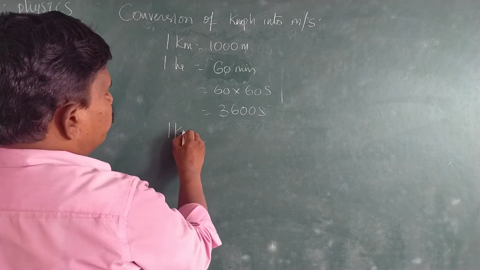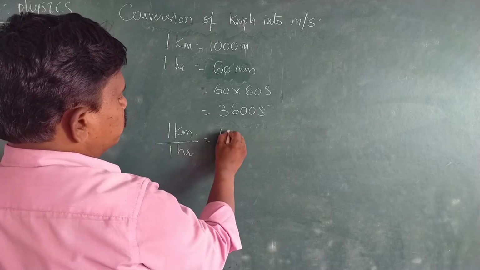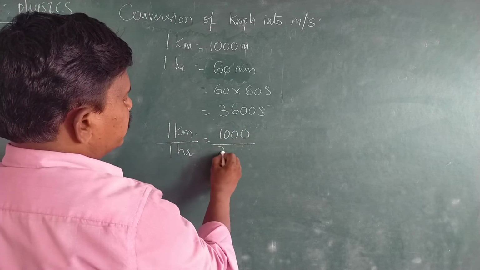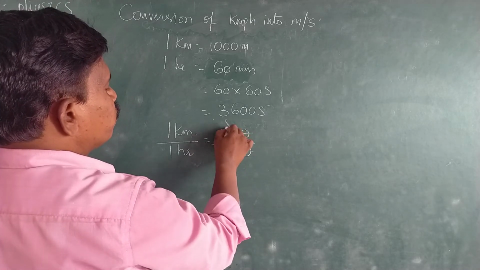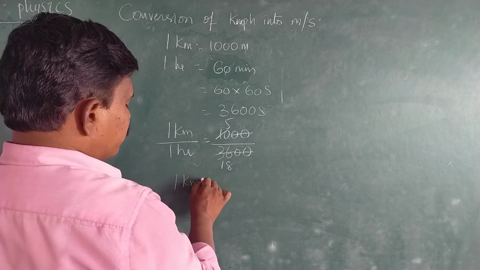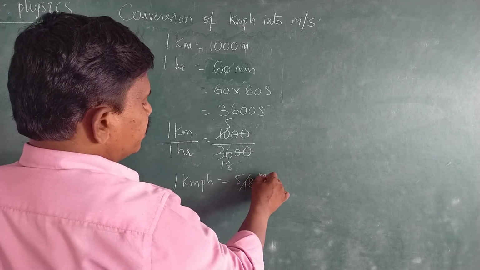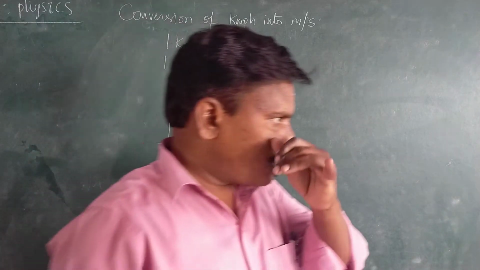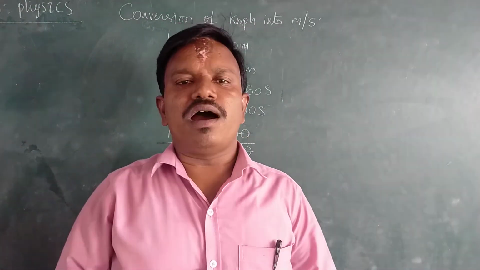Therefore, 1 kilometer per hour means 1 kilometer by 1 hour, that is equal to 1000 by 3600. Therefore, 1 kilometer per hour is equal to 5 by 18 meter per second.